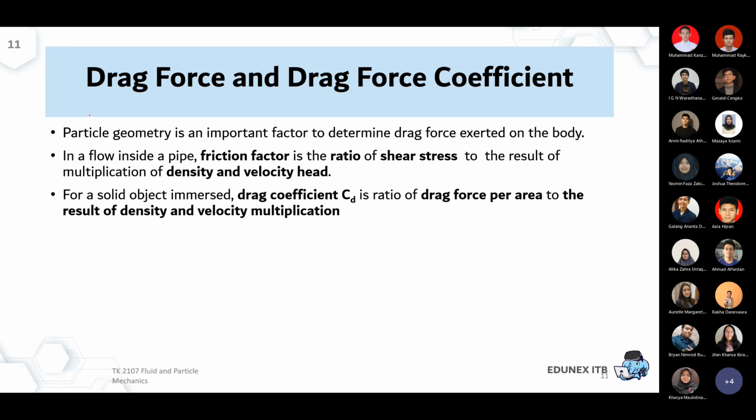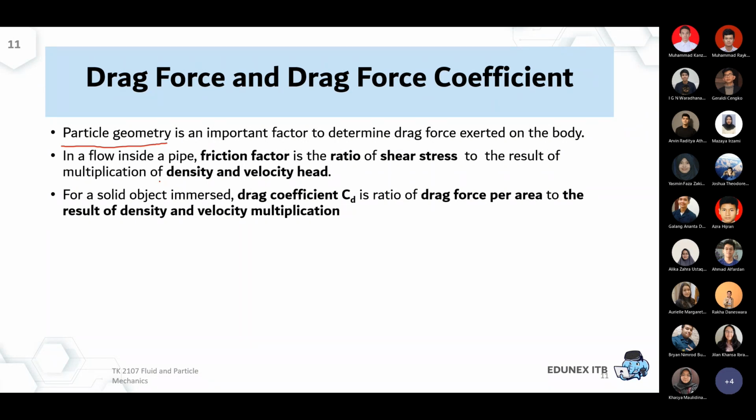So we know that the particle geometry now holds a very important factor in determining the drag force, or the drag coefficient exerted on the body, whether it's a sphere, a square, or any other shape of particle.